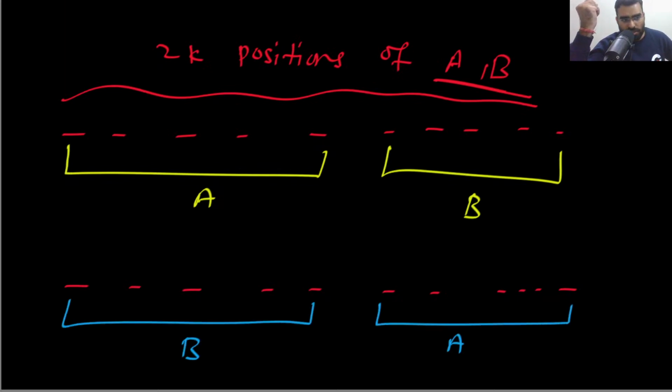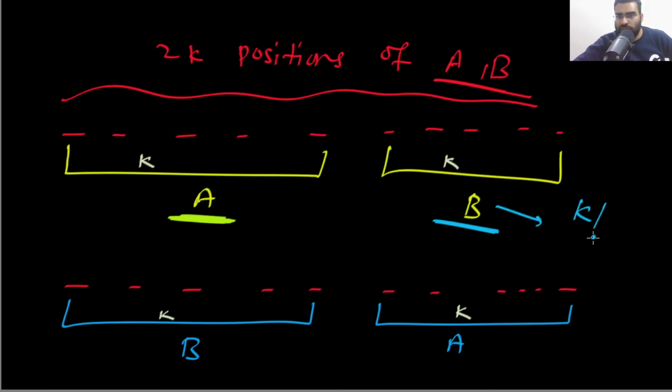Now you can easily see that these are the K positions. The A elements can be arranged in K factorial ways and the B elements can be arranged in K factorial ways.